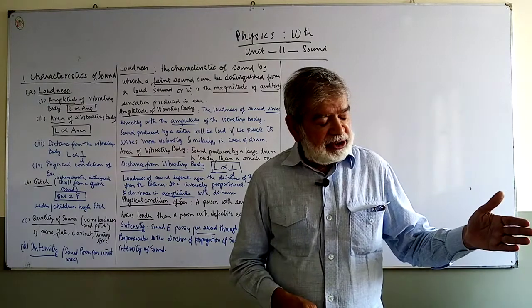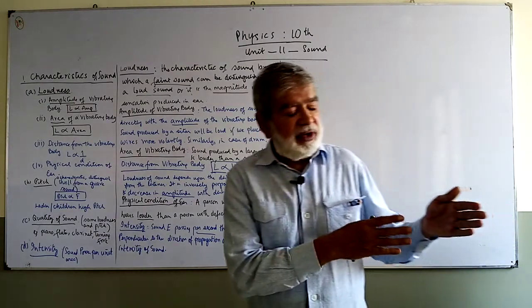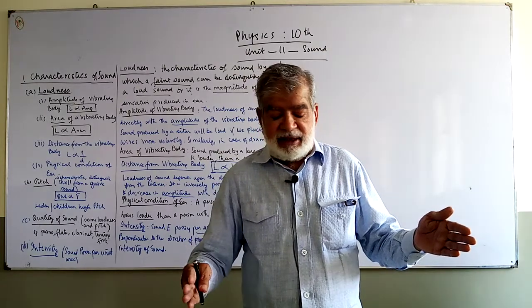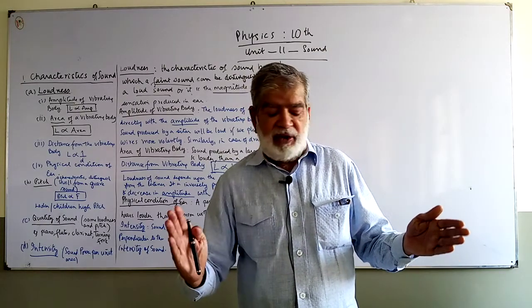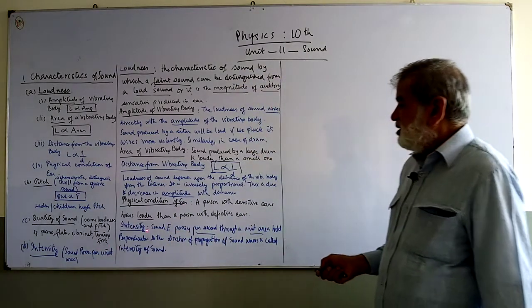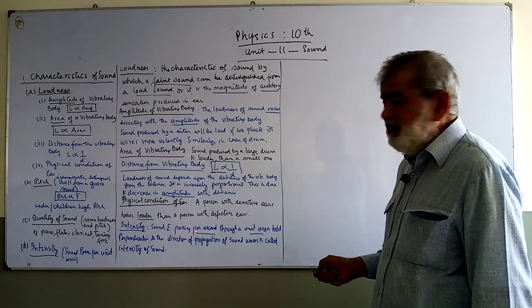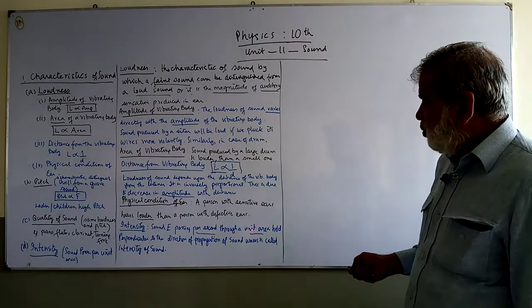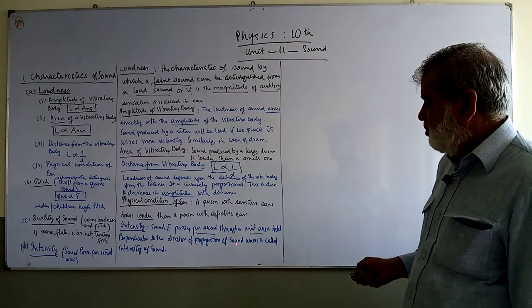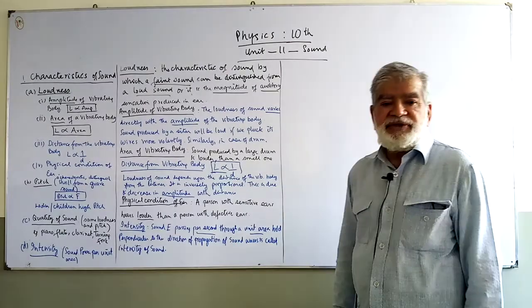Suppose a sounding body releases energy, you place a unit area perpendicular to it and see how much is the energy being received by it. So intensity means the sound energy passing per second through a unit area held perpendicular to the direction of propagation of sound is called the intensity of sound.